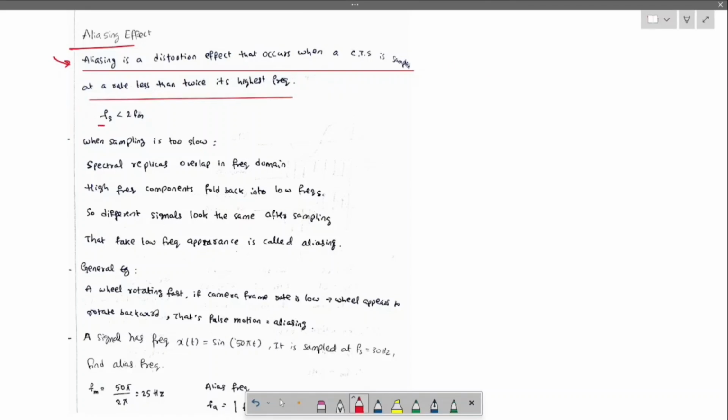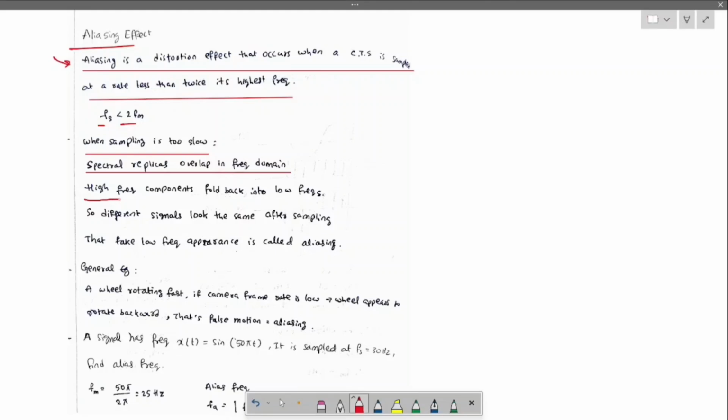Nothing but fs less than 2fm, then the aliasing effect will occur. When sampling is too low, spectral ripples overlap in the frequency domain. You need to remember this.